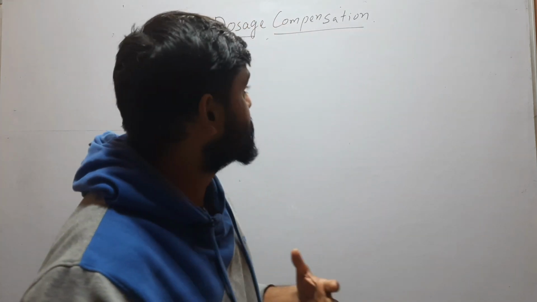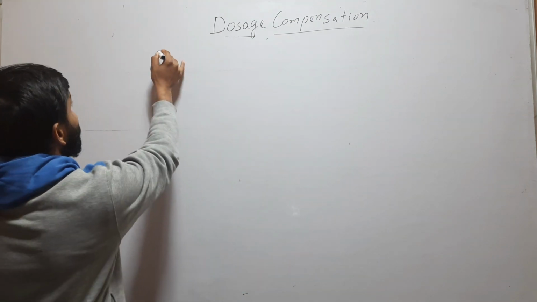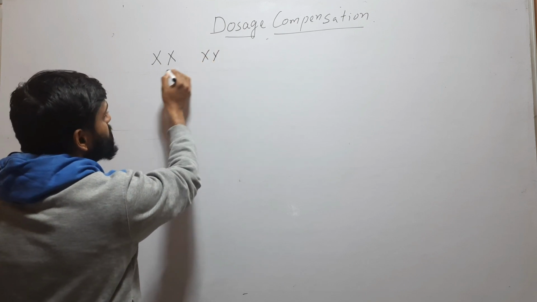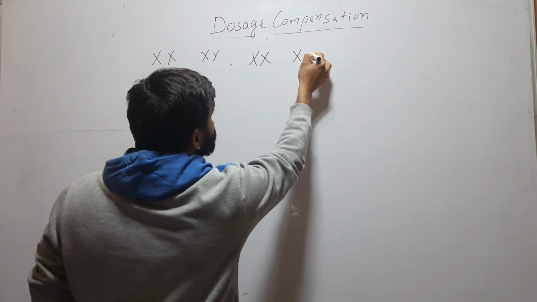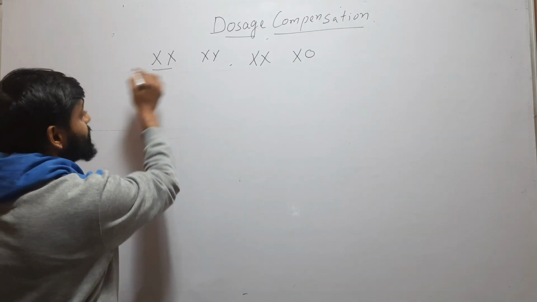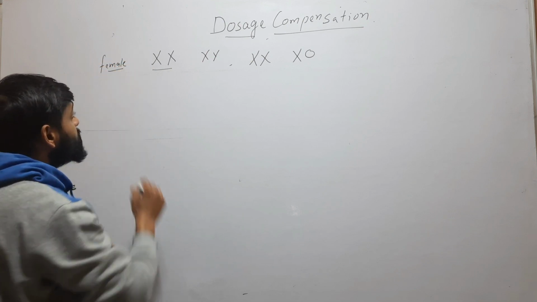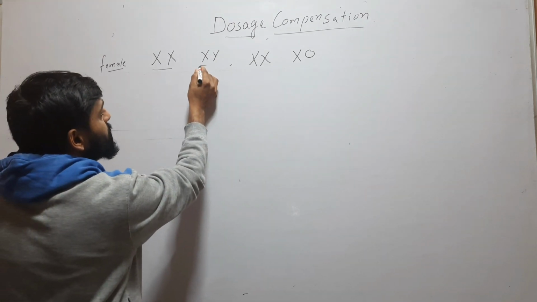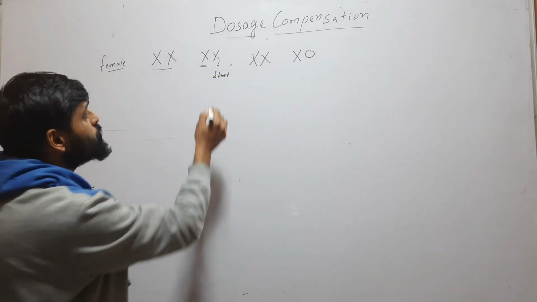In this video, we will discuss dosage compensation in animals which have XX and XY type of sex determination and which have XX and X naught type of sex determination. Here you can see that this XX is female. Female have two copies of X chromosome, but male have one copy. This Y chromosome is a very short chromosome, which has very few genes.